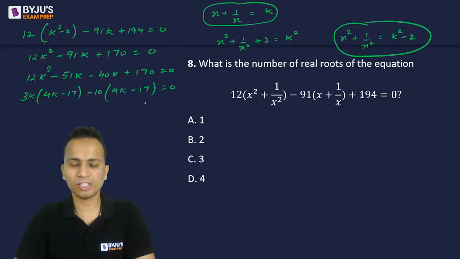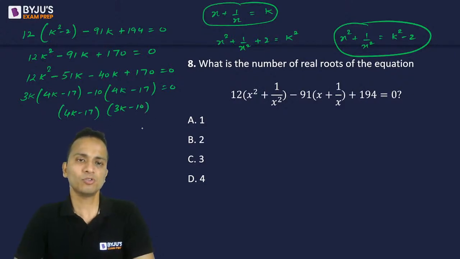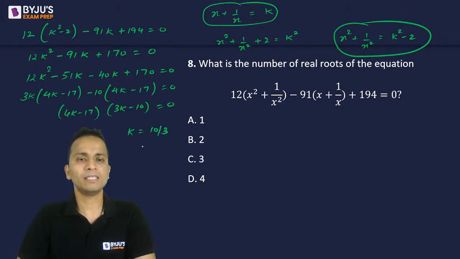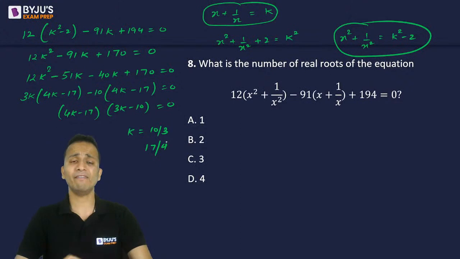Upon factorization, I'll get 4k minus 17 multiplied by 3k minus 10. So the values of k can be 10 upon 3 and 17 upon 4. These are the two values of k that I will get.